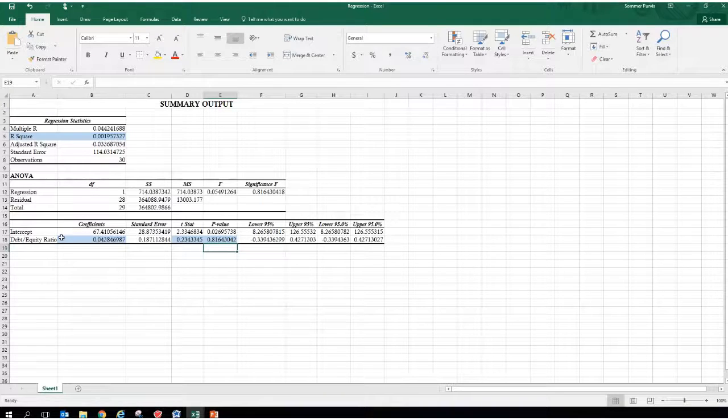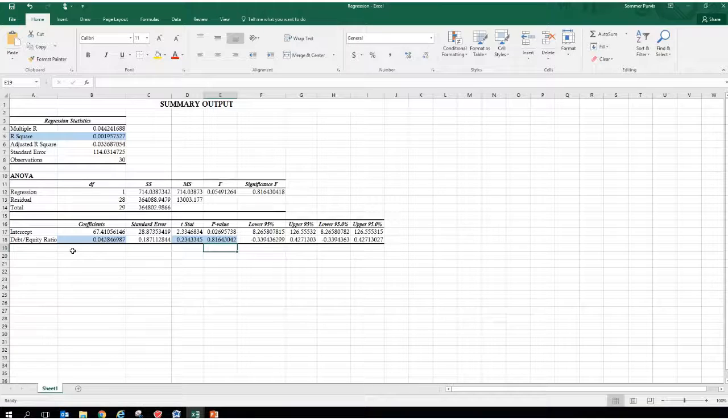The next thing we're going to look at is our coefficient. In our coefficient, we looked at 0.04. And 0 means independent. So these two variables really are almost independent of one another. The movement of one really has little to no significance on the movement of the other variable.